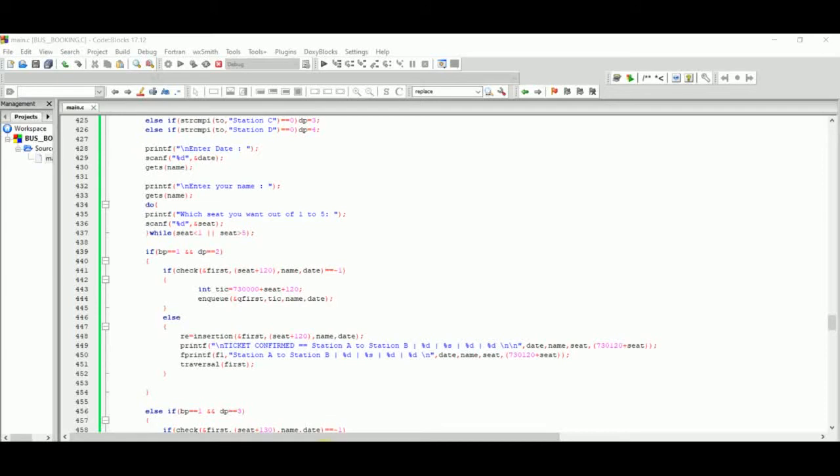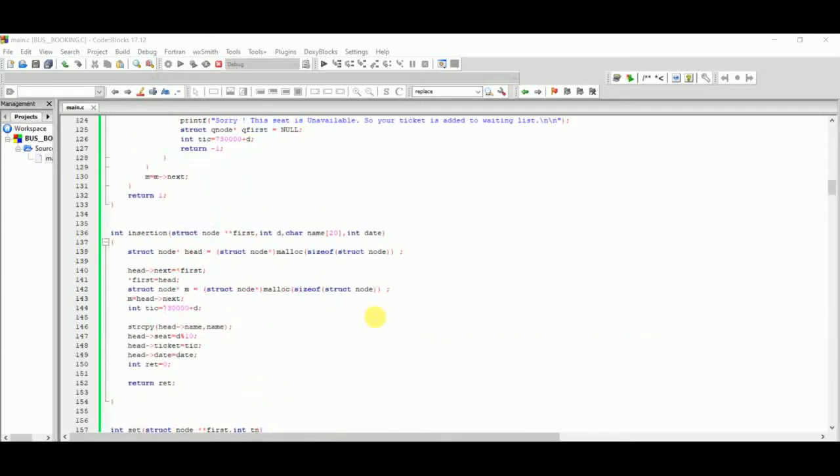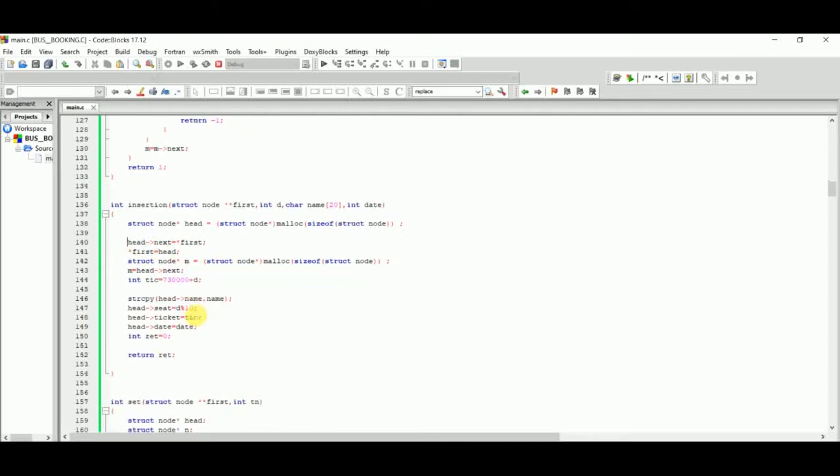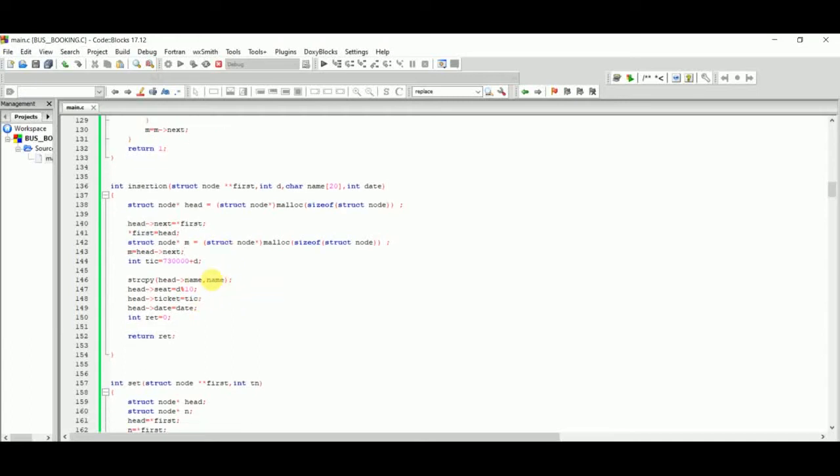In insertion it takes a new node and puts the date, name and seat number in its structure, and this link is first in the linked list.